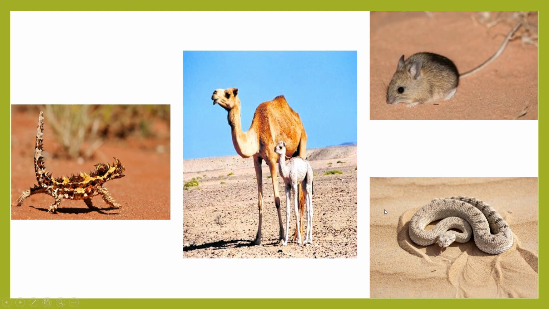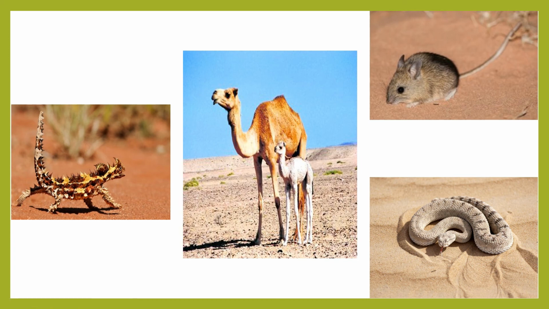Another thing is, in the desert, it is very hot during the day, and at night it is cold. So usually you will find all these small animals like the rat, the snake and the lizard in the dawn and the dusk. Dawn means early in the morning before sunrise, and dusk means soon after the sun sets. So at that time you find these small animals moving in the desert region.